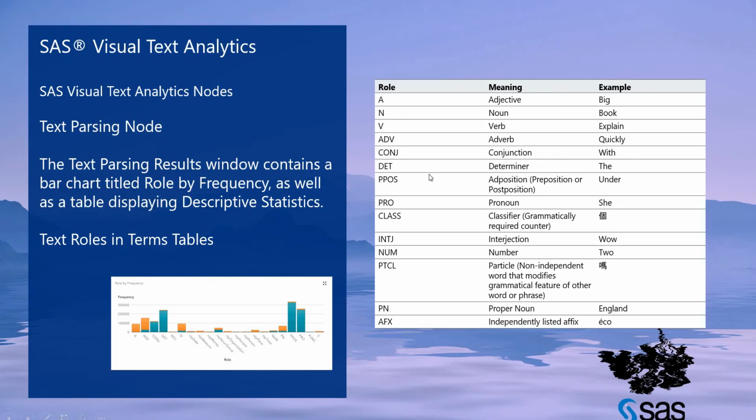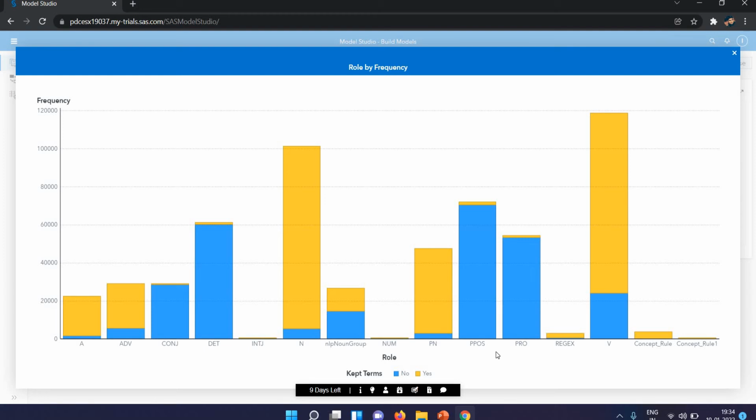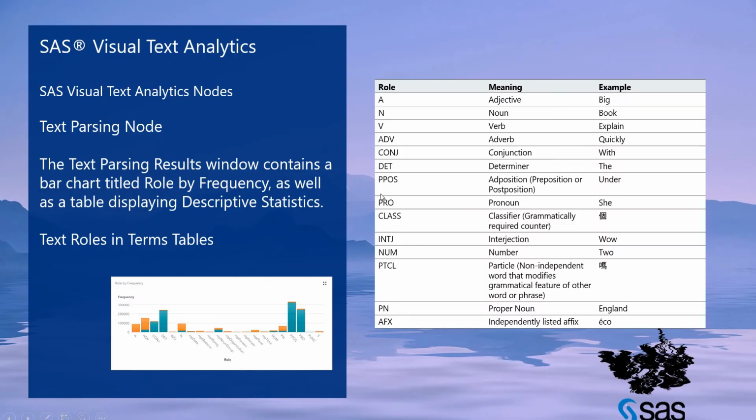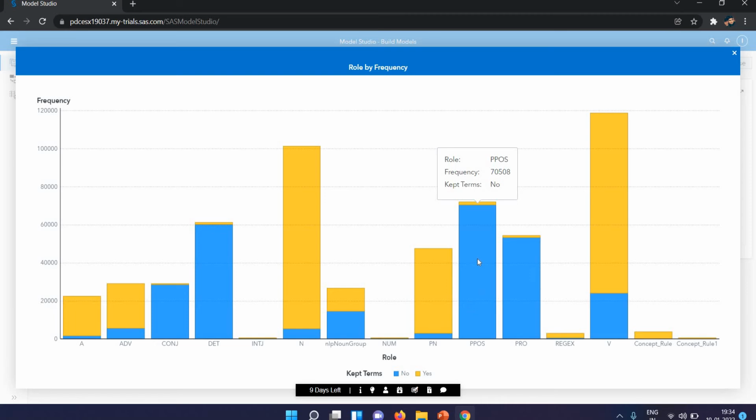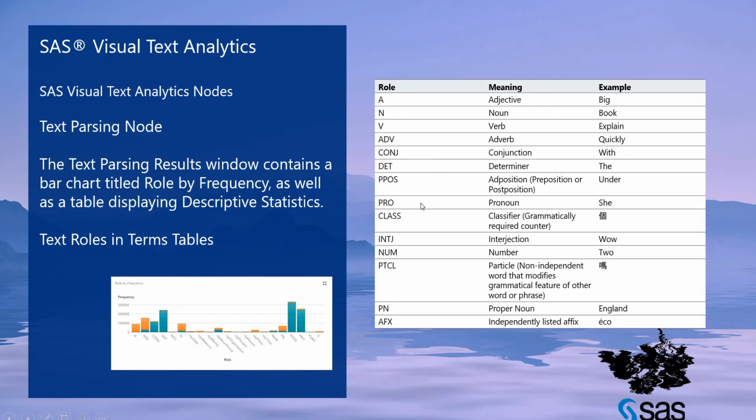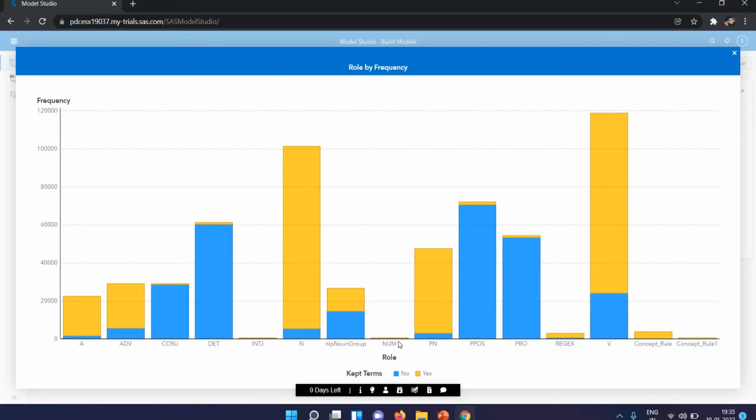Then we have determiner, for example the word "the". Here we don't have the determiner. Next we have prepositions, and the maximum of prepositions are not kept. Then we have pro, which is pronoun, and pronouns are not kept. Then we have the pronoun class, the classifier, which is not here.